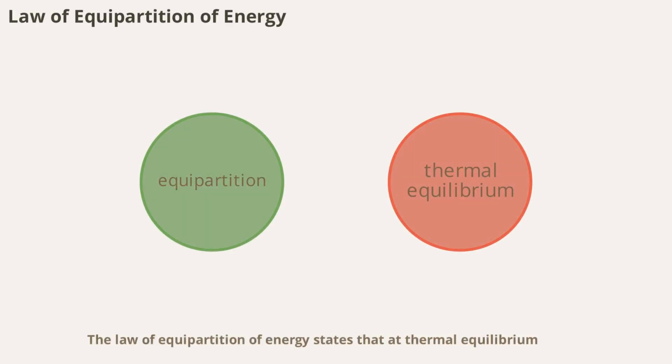The law of equipartition of energy states that, at thermal equilibrium, energy is equally distributed among all available degrees of freedom. For each degree of freedom, a molecule has an average energy of 1/2 kT, where k is the Boltzmann constant and T is the temperature. This law helps us predict the average kinetic energy of molecules and explains why different gases have different heat capacities based on their molecular structure.